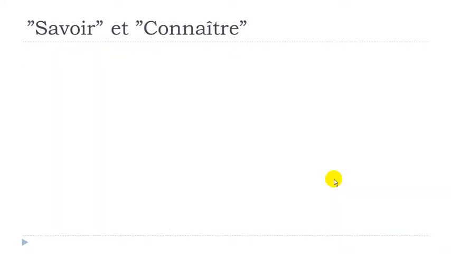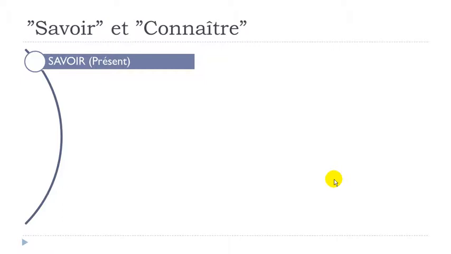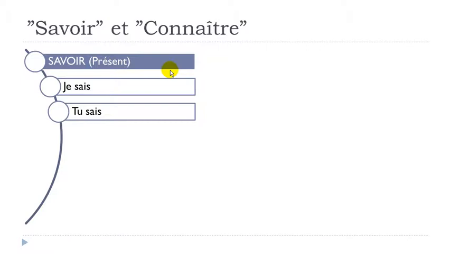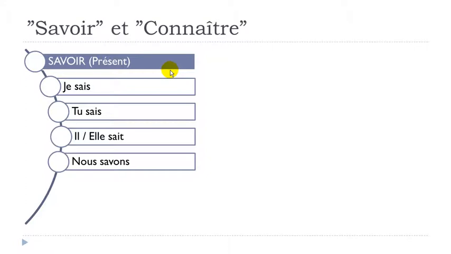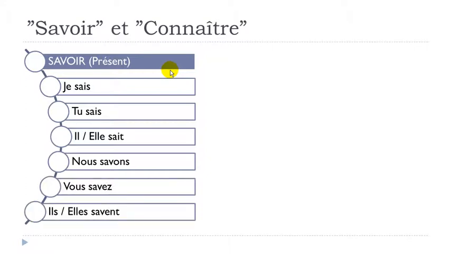First, of course, we should remember how to conjugate savoir at the present form. Je sais, tu sais, il sait, elle sait, nous savons, vous savez, ils savent, elles savent. If you look carefully, you write it S-A-I-S here, and here you write it S-A-I-T, but phonetically these three forms are the same, it's "sé". Je sais, tu sais, il sait, elle sait.